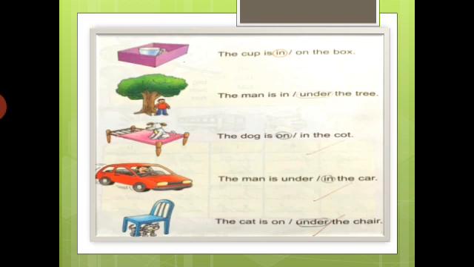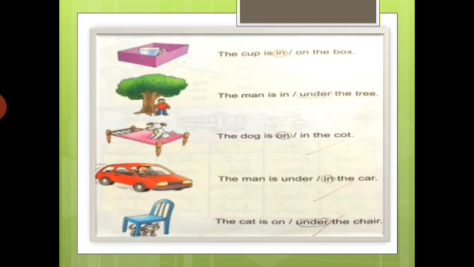Your next example is car. There is a car and there is a man. Where is the man? The man is under the car or the man is in the car. Which one is correct? Very good. The man is in the car.